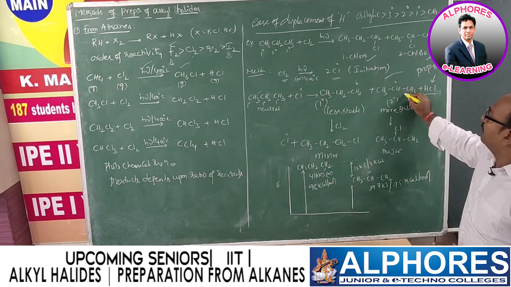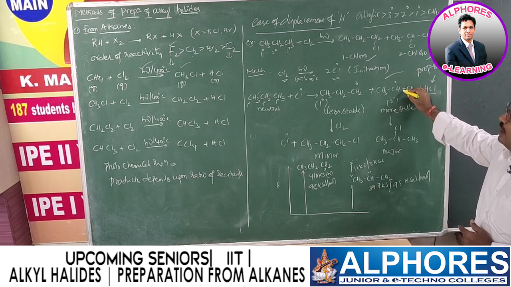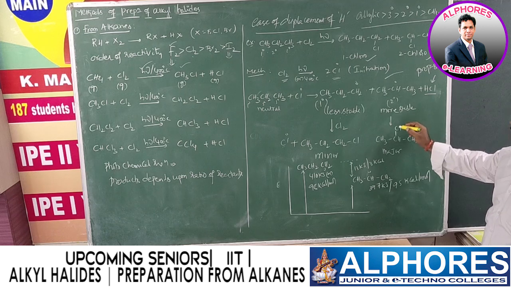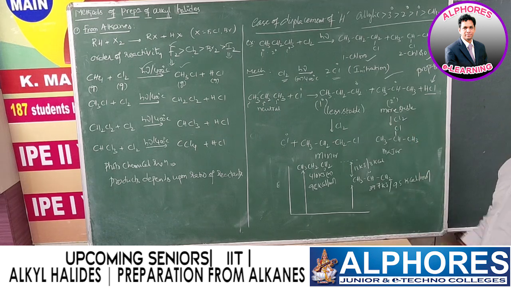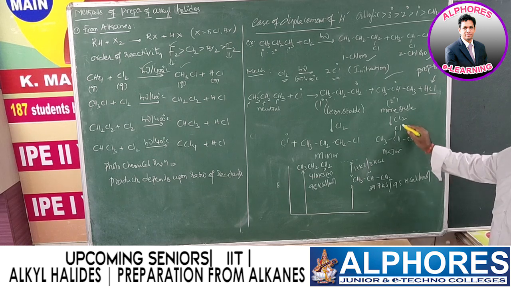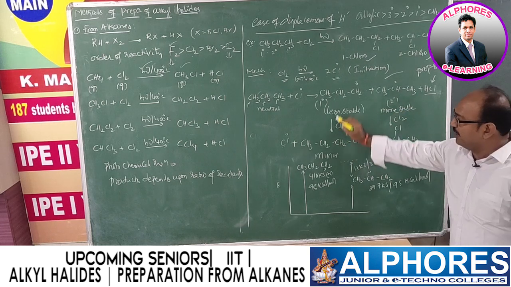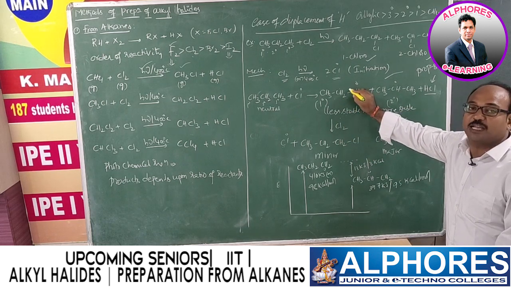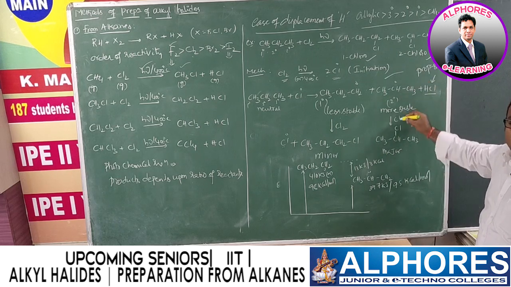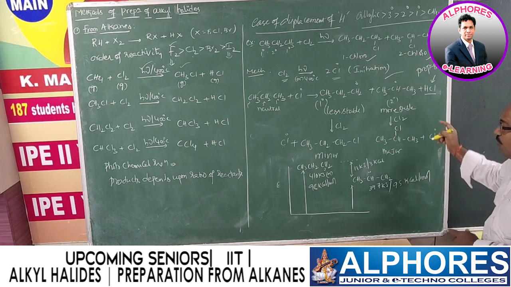Let us see here. The secondary carbon free radical, as compared to primary, is more stable. Since it is more stable, upon reaction with chlorine we get CH3CHClCH3, isopropyl chloride, a secondary chloride, and this will be major. So from the primary reaction intermediate, the product we get will be minor. From the secondary intermediate, what we get will be major. Here also, along with this, one radical, so this one is also propagation.